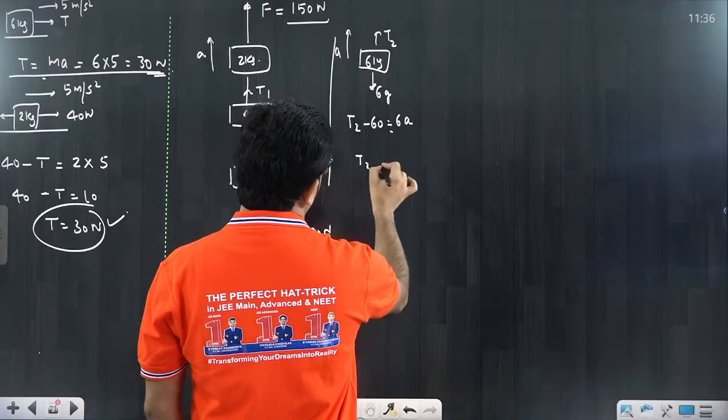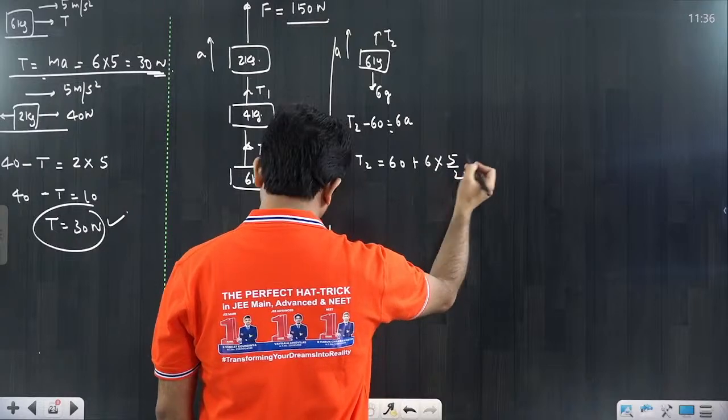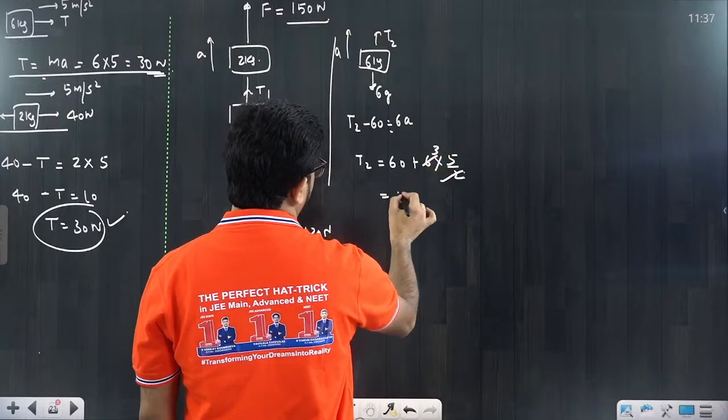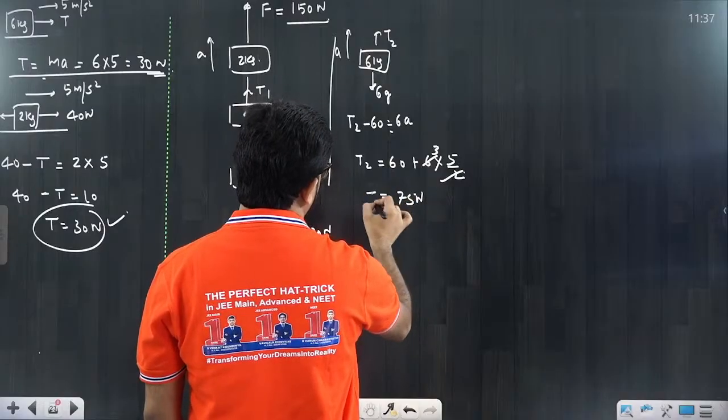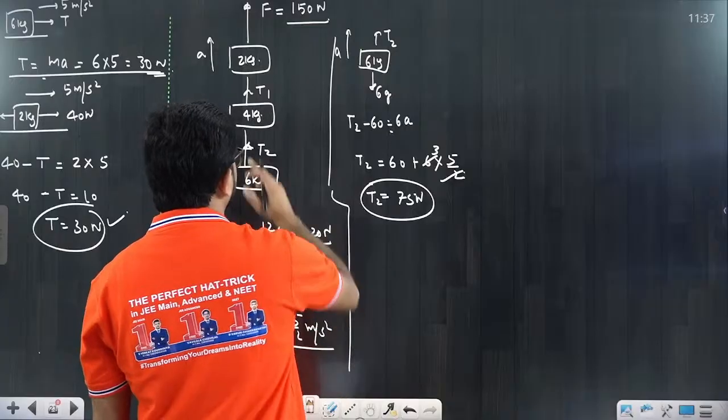What is that value, beta? T2 into 60 plus 6 into 5 by 2. From 2 this becomes 3, 15, 60, that means 75 Newton. That is equal to T2. So T2 you can calculate. Similarly, you can do it for T1 also.